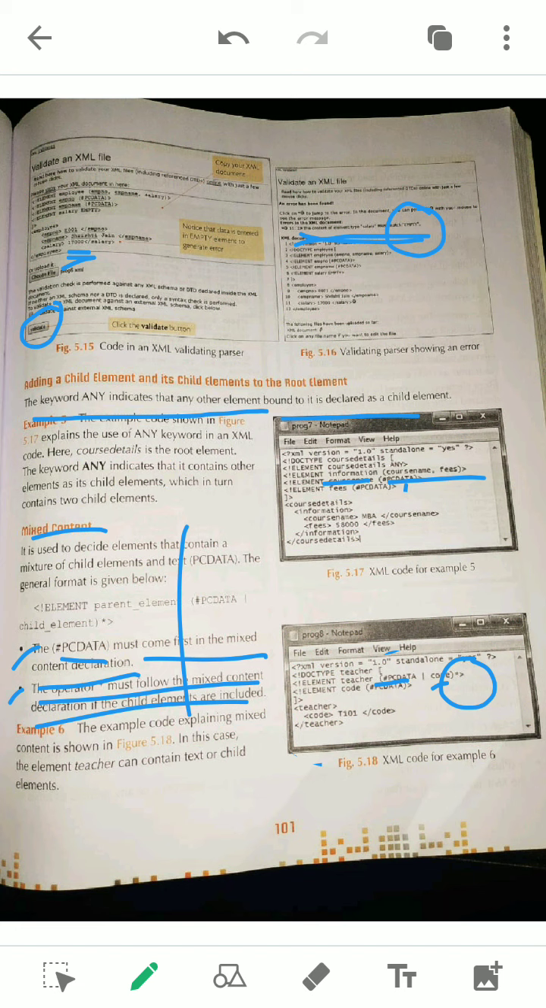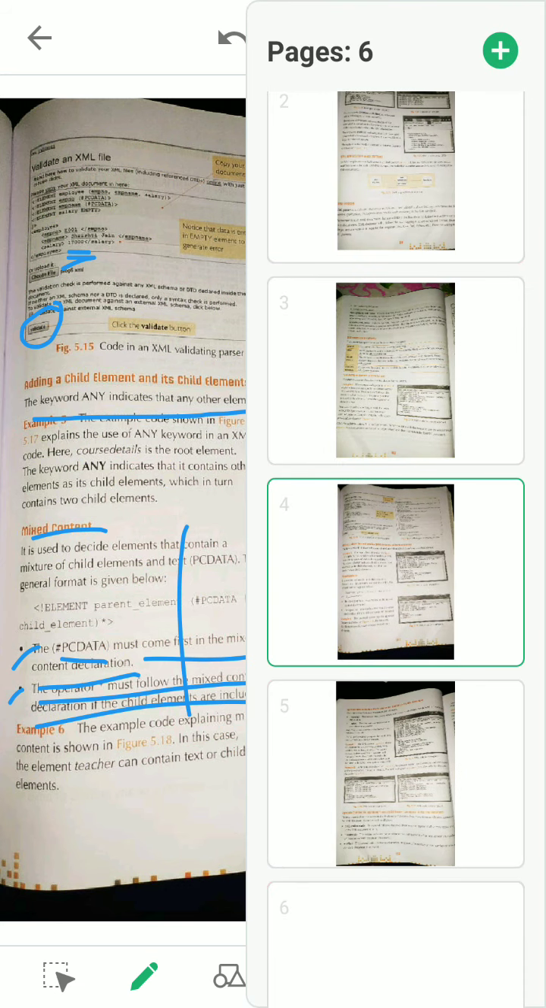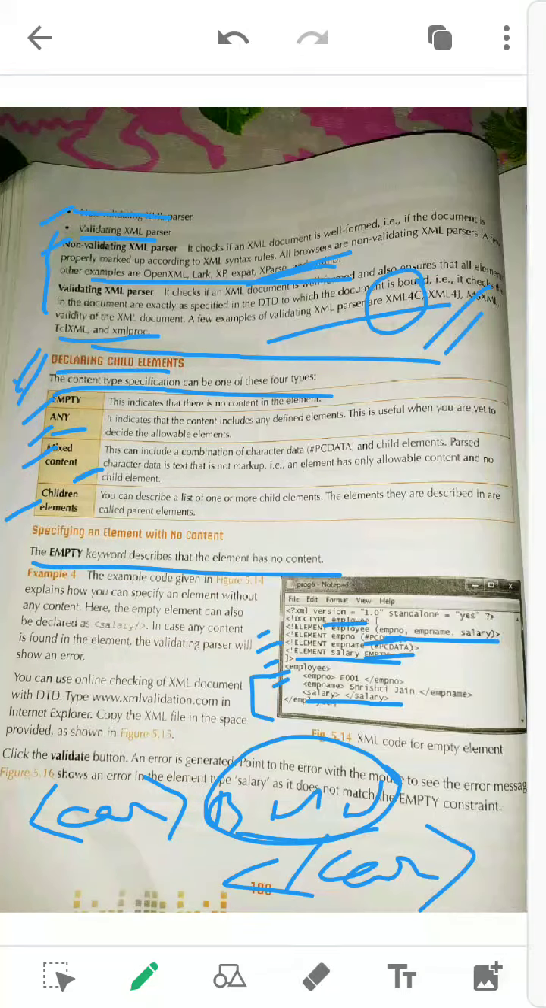So these are the two rules you must see here. Star marks must be given. This is the mixed content. And the last declaration, it is the children elements.